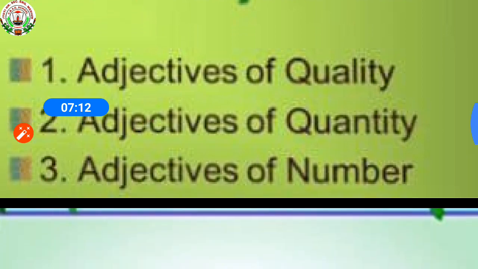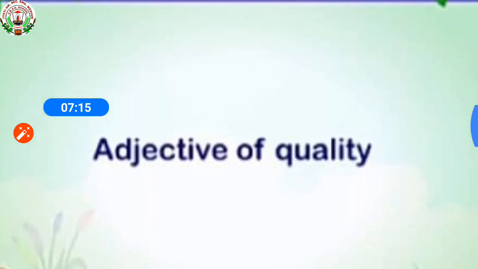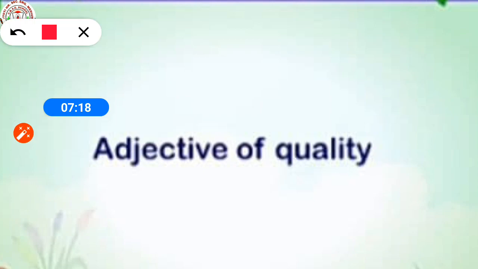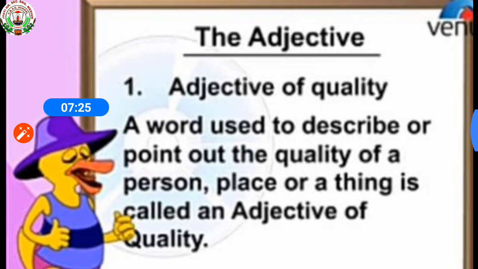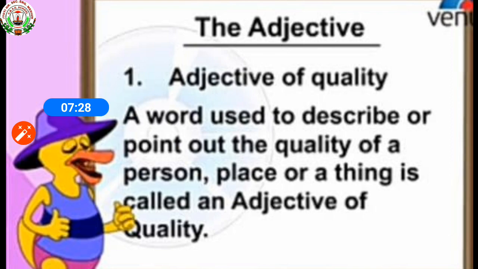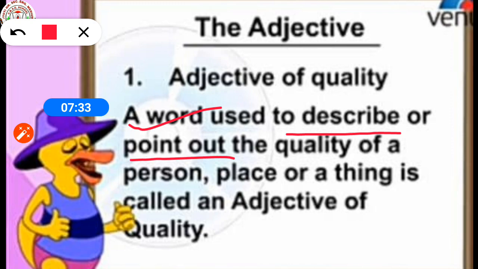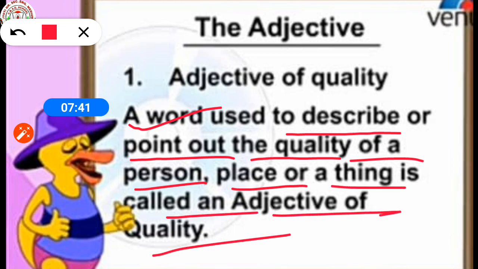So, at first we see adjective of quality. What is the meaning of adjective of quality? A word used to describe or point out the quality of a person, place, or a thing is called an adjective of quality.